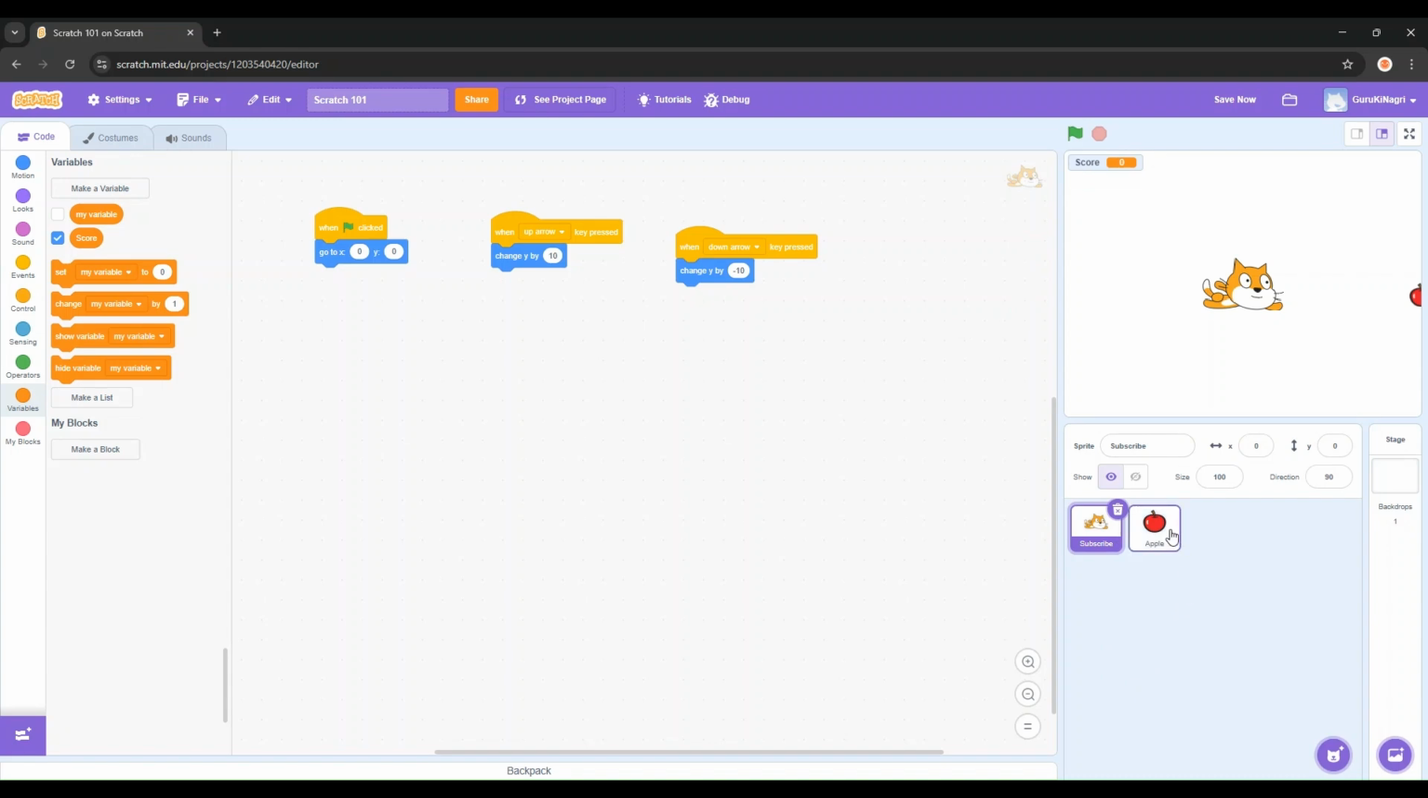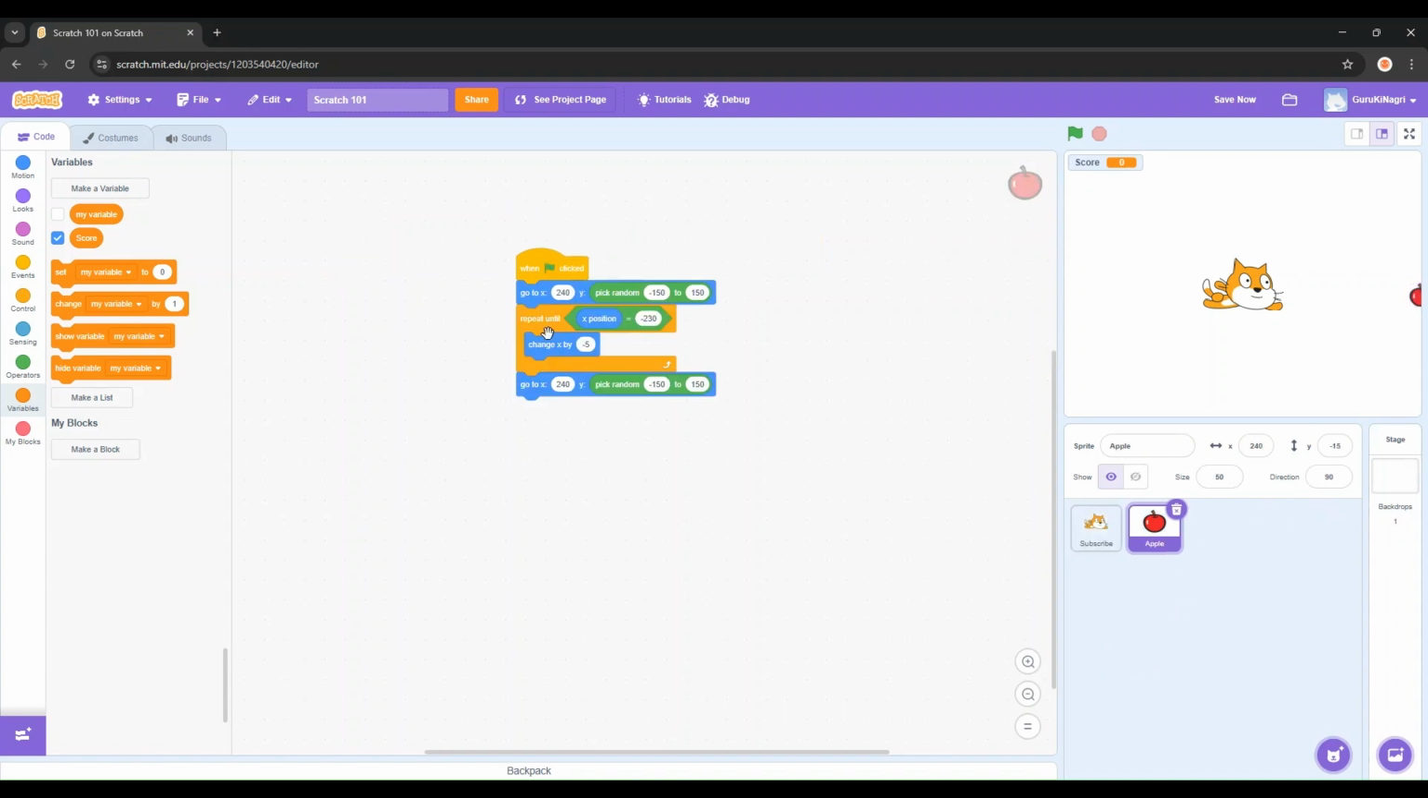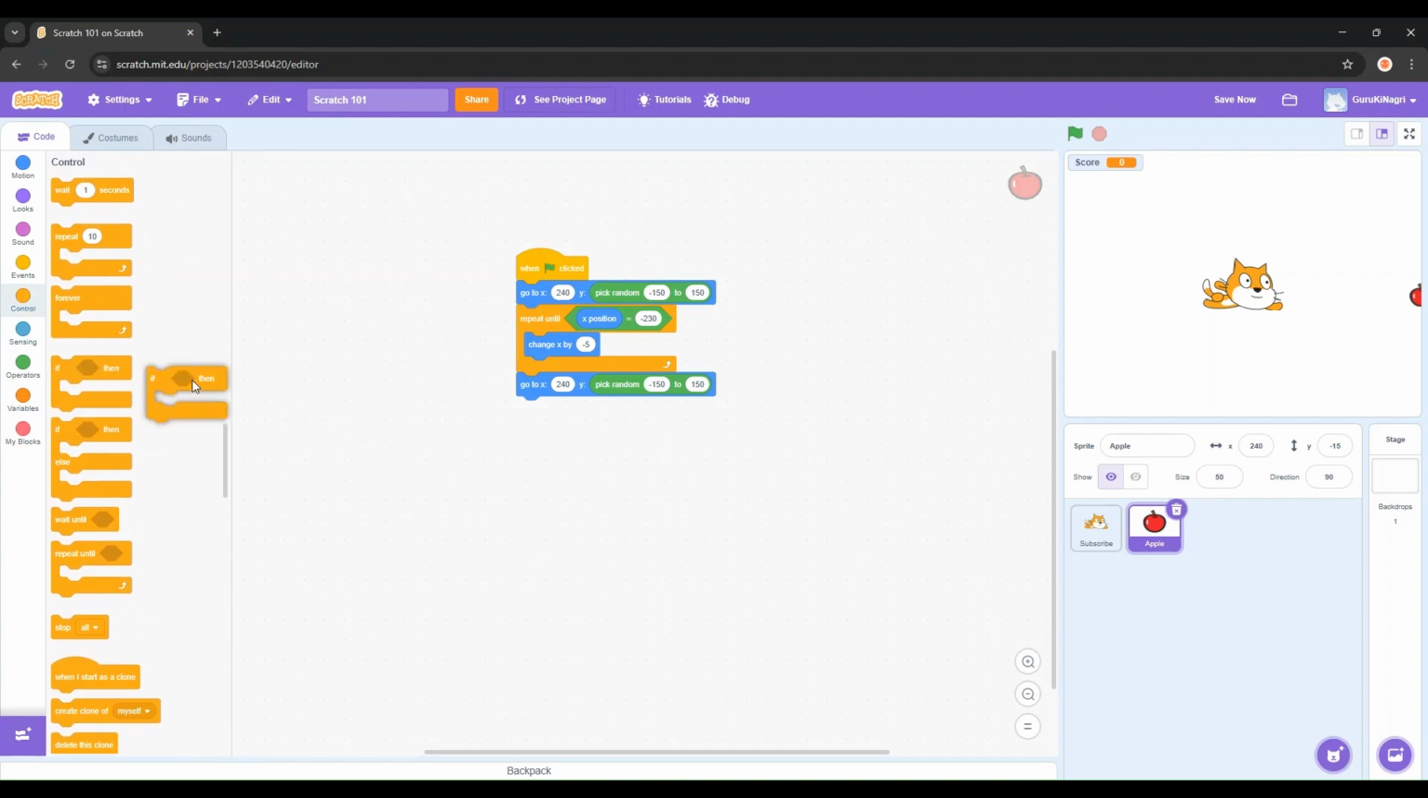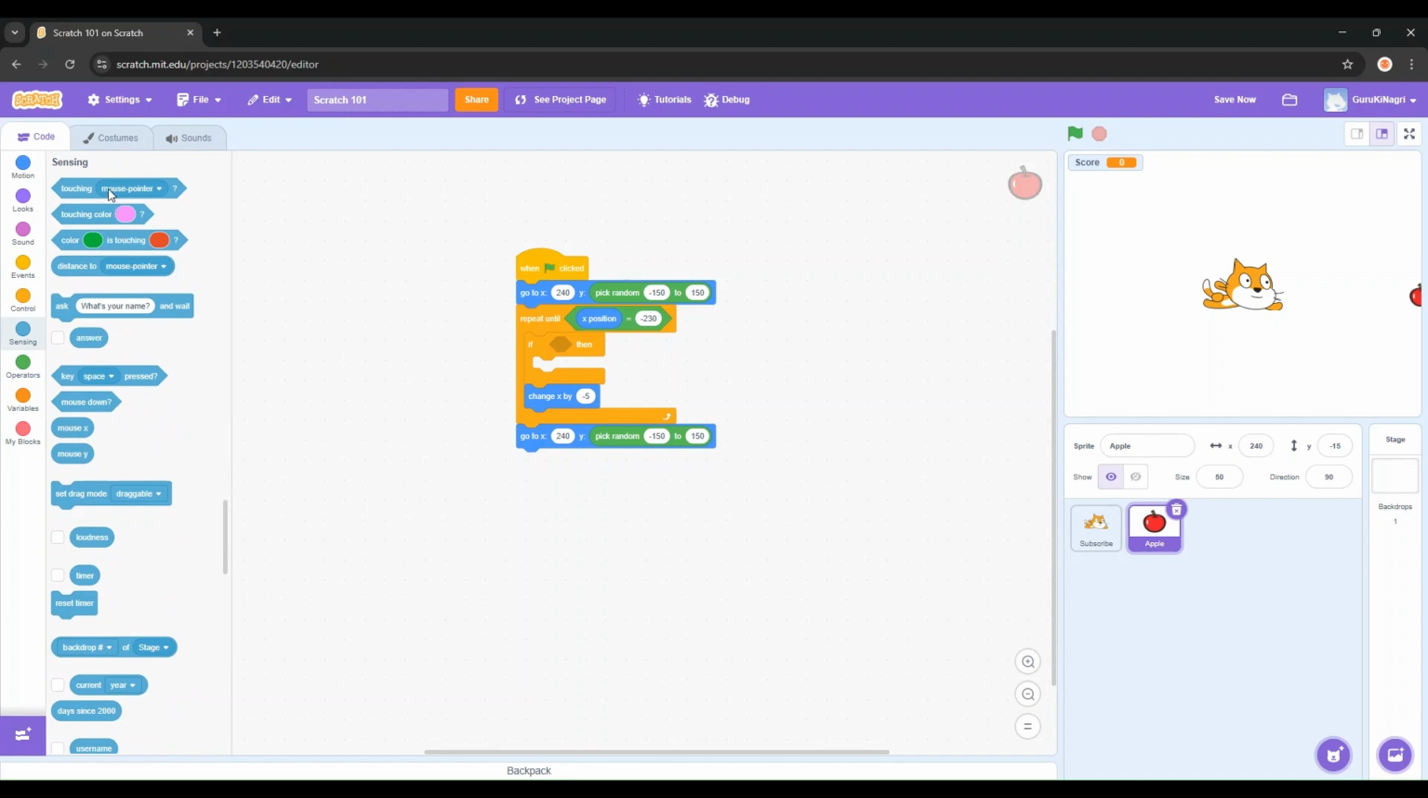Now let's switch back to the apple, and then inside of the repeat until loop, just before change X by -5, drag an if then block from control. This one here, the diamond shape. Snap it in and take this guy out and put it right in front of him. Now, inside of the if block's diamond shape, go to sensing, which is light blue, and drag if touching mouse pointer inside of the diamond. Now, press this arrow and change it to whatever your sprite's name is. For example, mine is subscribe, which is what you should do as well.